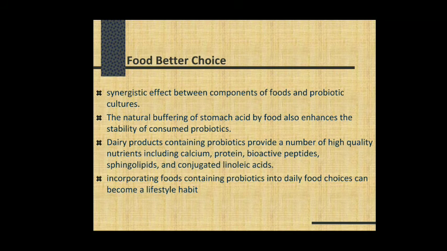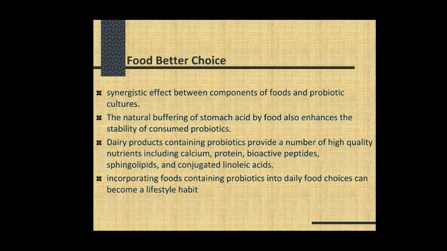Now what are the foods for the probiotics? The synergistic effect between the components of the food and the probiotic cultures is important, and for that purpose the food should be considered. Then the natural buffering of stomach acid by the food also enhances the stability of consumed probiotics.